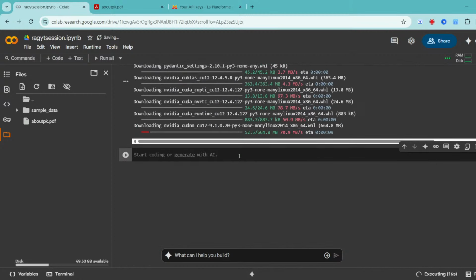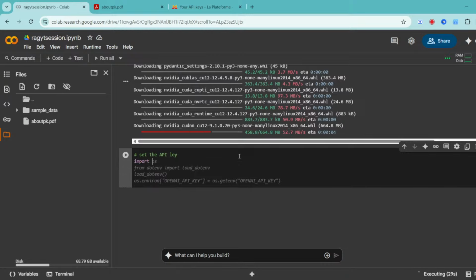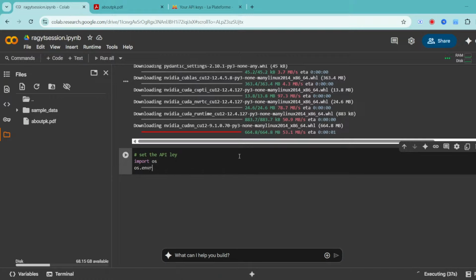Now next is we need to set the API key. For this I need to import os. I'll keep it simple and not use any .env file. I'll just use a very simple os.environ, but not the OpenAI key. I want to use Mistral, so I'll say Mistral API key.